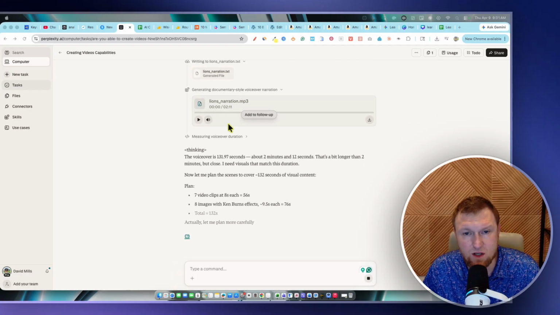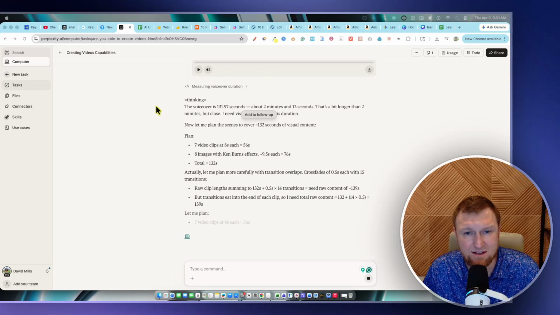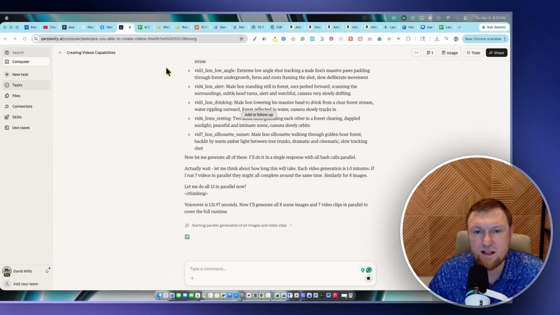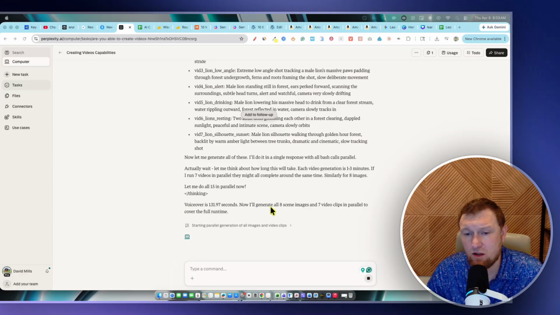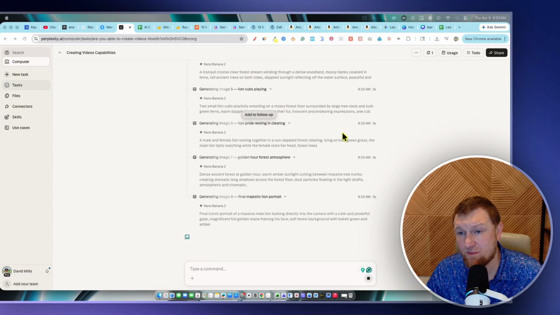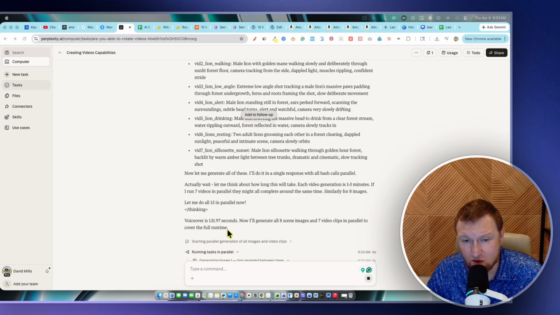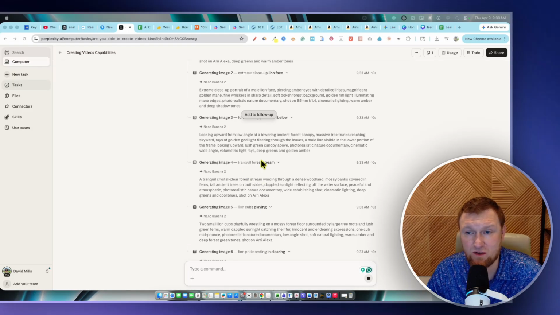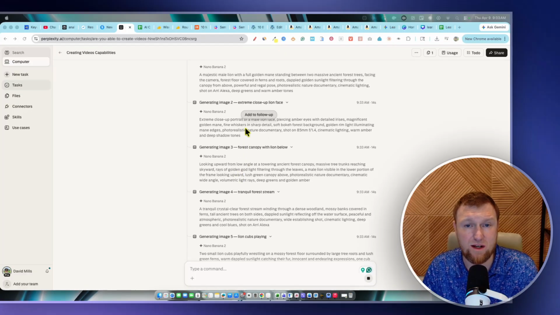It's created the voiceover at 2 minutes and 11 seconds. And now it's going to go and start forming clips. Now you can see it's done all this work and research, and a very important sentence right here: voiceover is 131 seconds. Now I'll generate all 8 scene images and 7 video clips in parallel to cover the full runtime. And so it's creating each one of those, and it actually looks like it's firing away. It's using Nano Banana for the images right here, which is great.